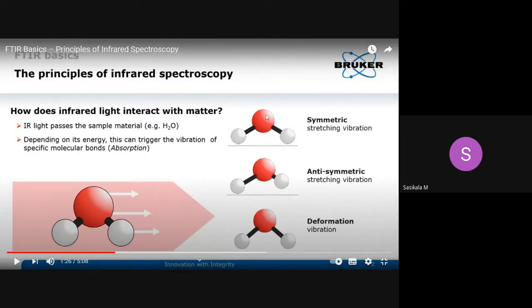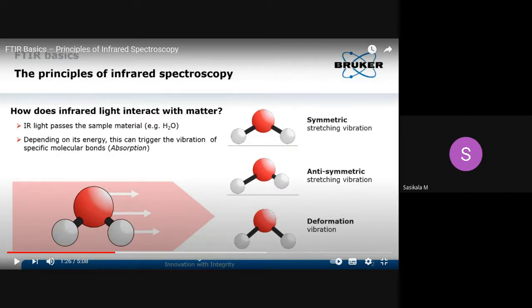What will be increasing? Bond length. Stretching depends on bond length. When the bond length is for two atoms, what two atoms? Hydrogen atoms, where the central atom is the carbon atom. So with respect to the carbon atom, if the bond lengths of these two hydrogen atoms are increasing or decreasing simultaneously, then it is called symmetric stretching.